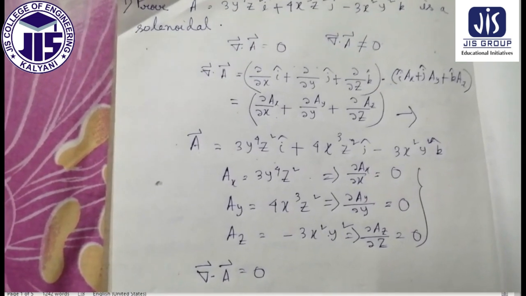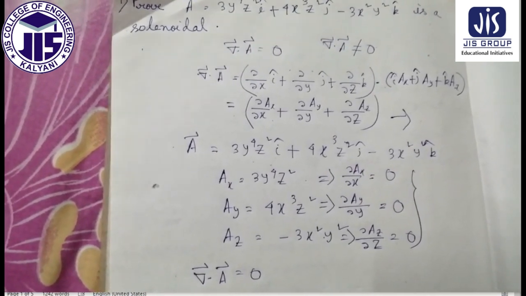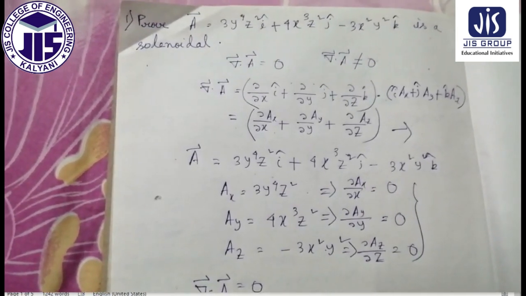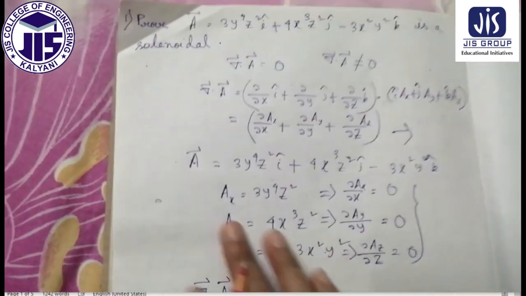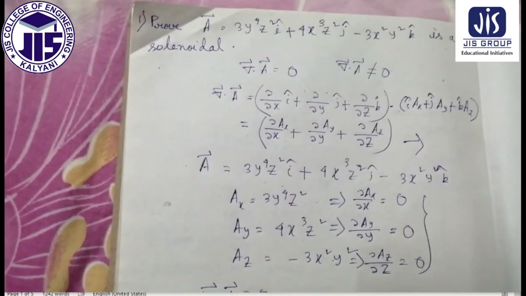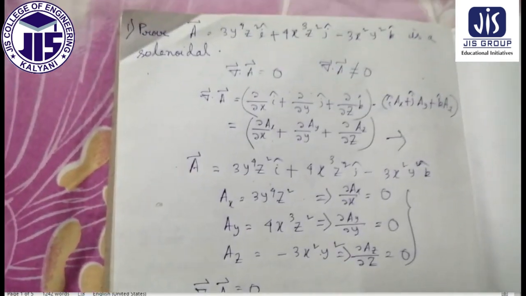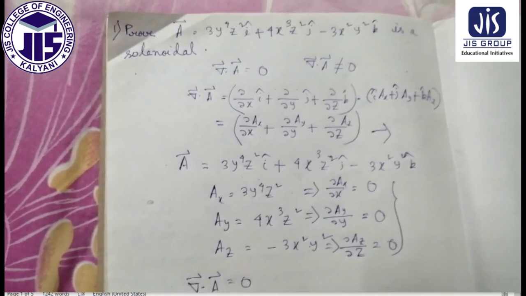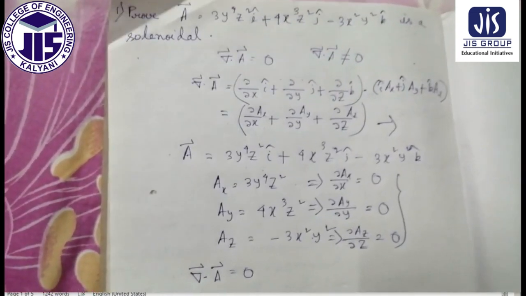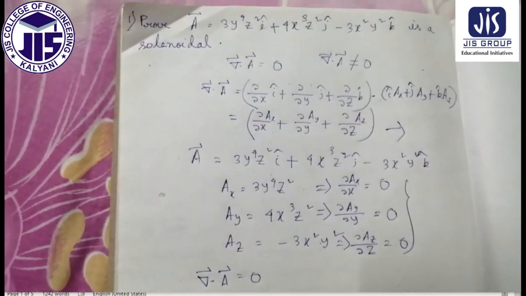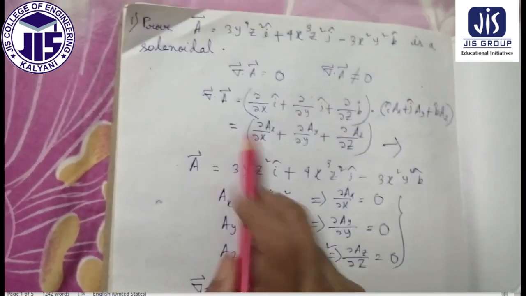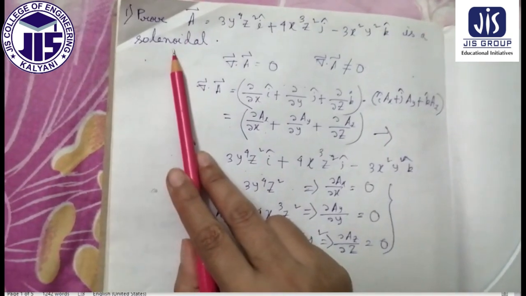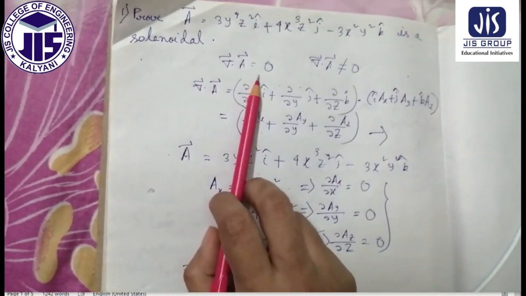If nabla dot A not equal to 0 we get, then it will be a non-solenoidal vector. A few minutes ago we already discussed the dot product and also the solenoidal vector. So since nabla dot A equal to 0 we have got, finally we can say that A is a solenoidal vector. This is the procedure to follow.